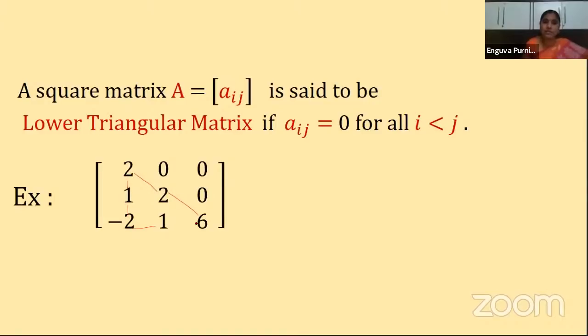Again, here also if you observe the same thing, if you join these elements to understand it clearly, what is it now? It is forming a triangle. It is forming a triangle below these 3 zeros. Yes or not? So that's why it is called what? Lower triangular matrix. It is called lower triangular matrix.